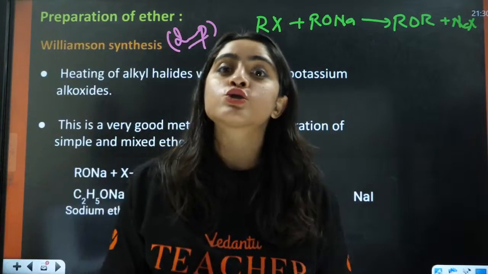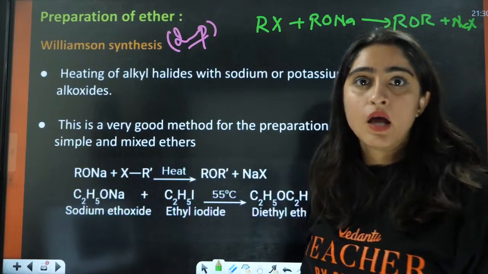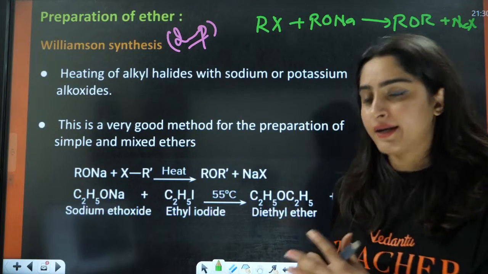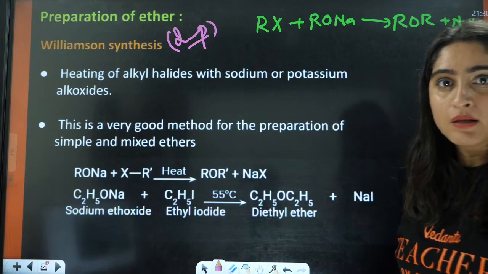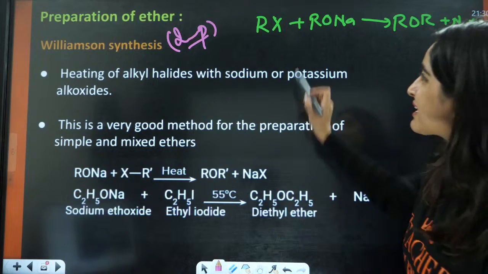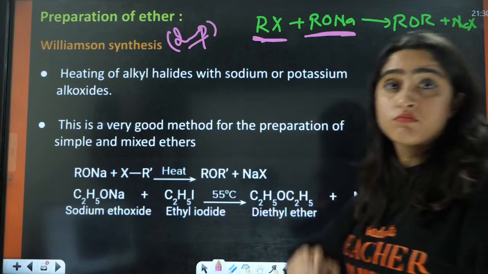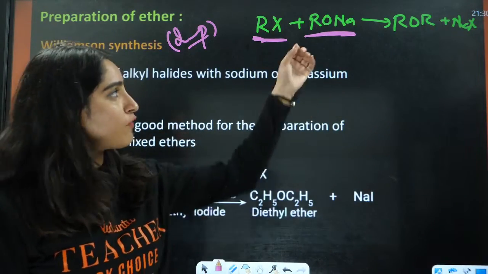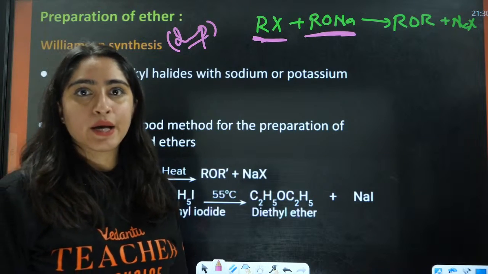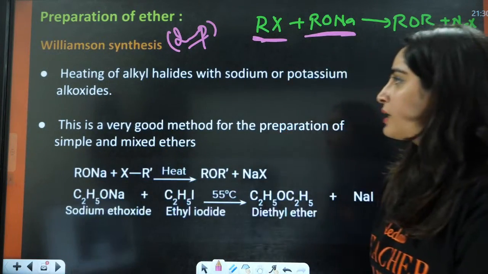Now, why is this so important? Even last year a question was asked from this. The tricky part is which bond will be broken here. What kind of alkyl halide do you want, and what kind of RONa do you need? That is the tricky part here.